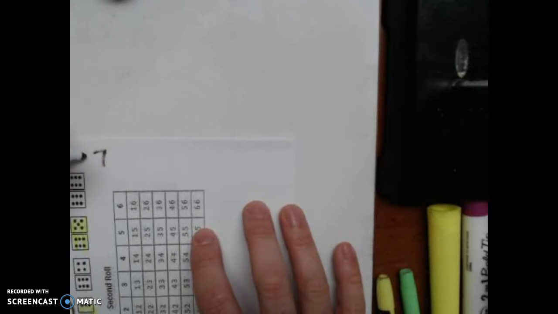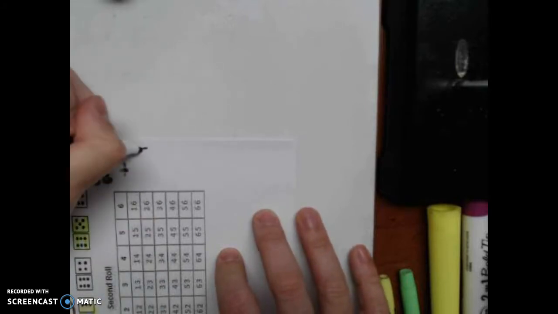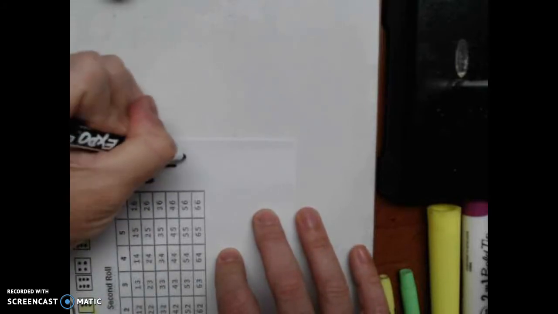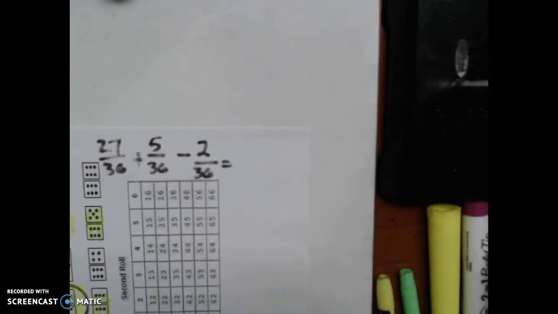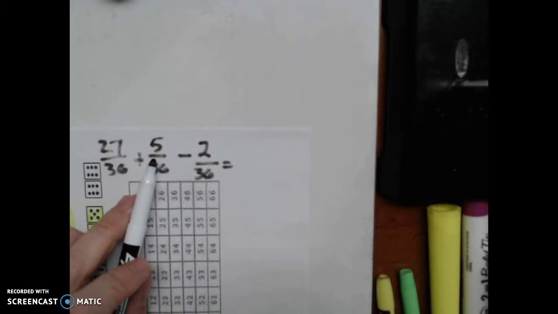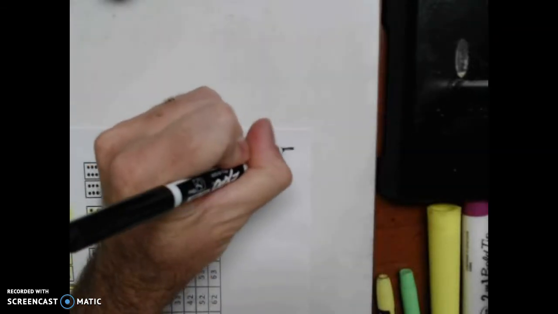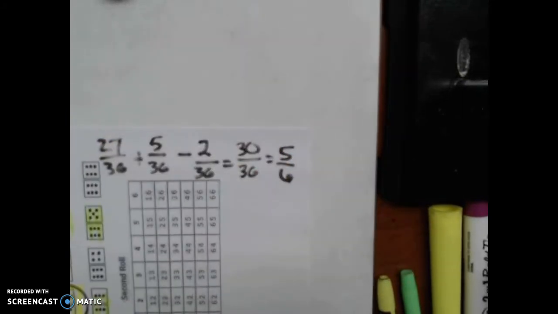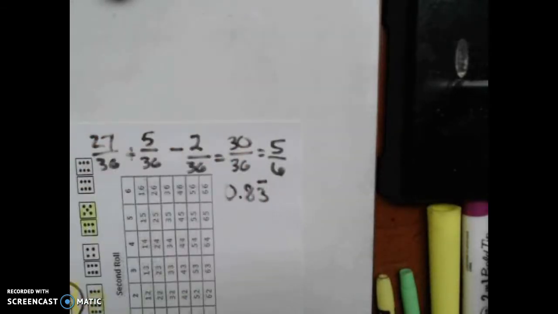So to find the total probability of this or that, we'll take 27/36, and we'll take our 5/36, and we'll take away our overcounting, 2 out of 36. So 27 plus 5, okay, 32 minus 2 gives us 30 out of 36, or 5/6, which if you want that as a decimal, 0.83.